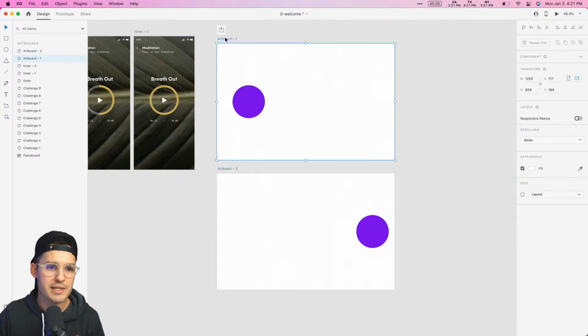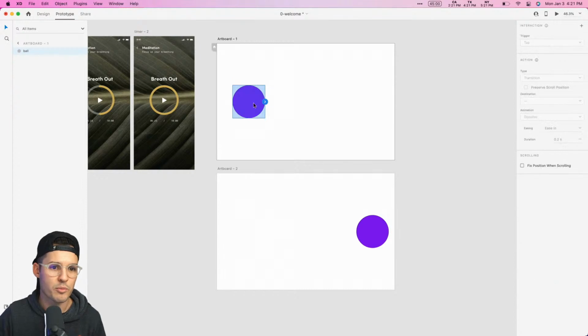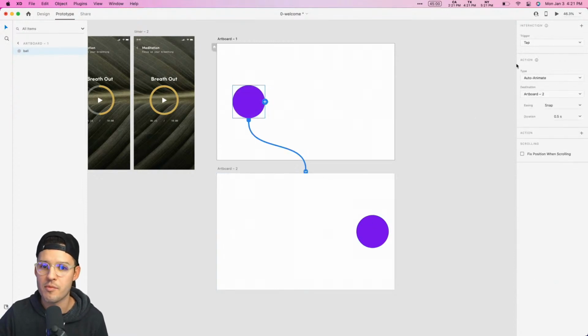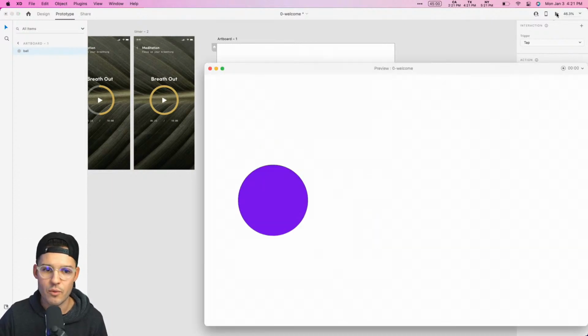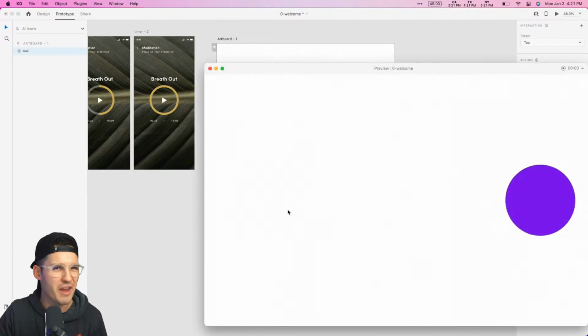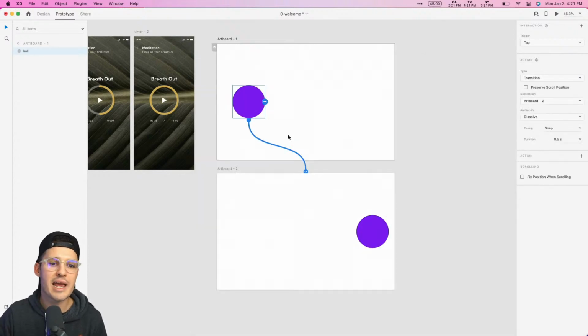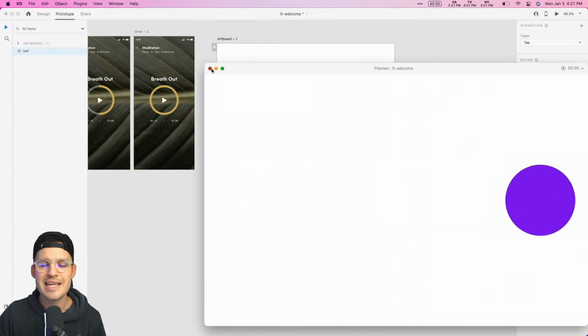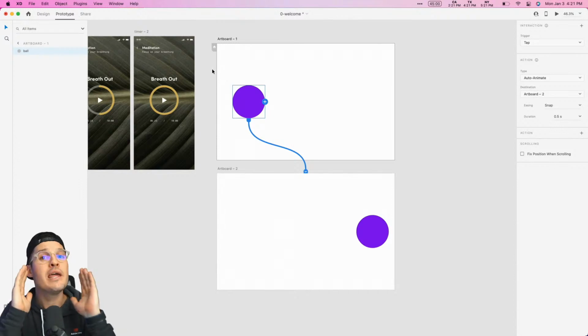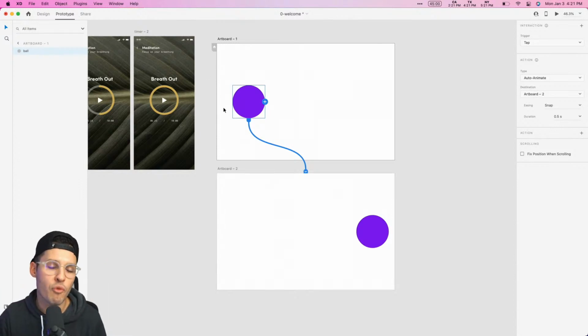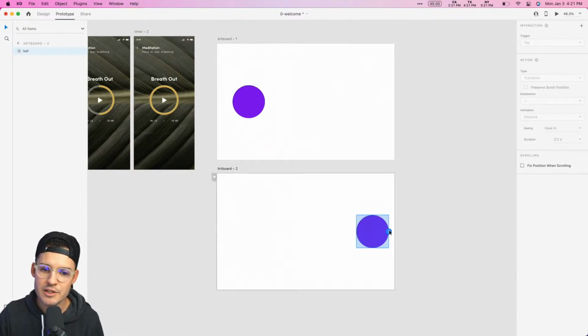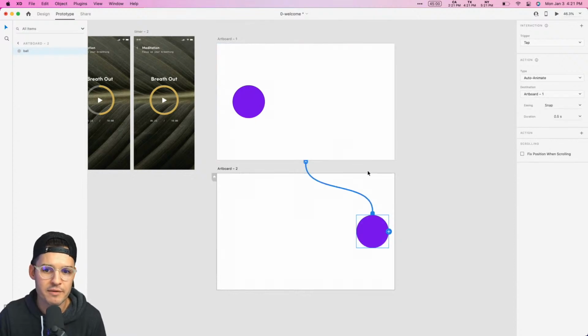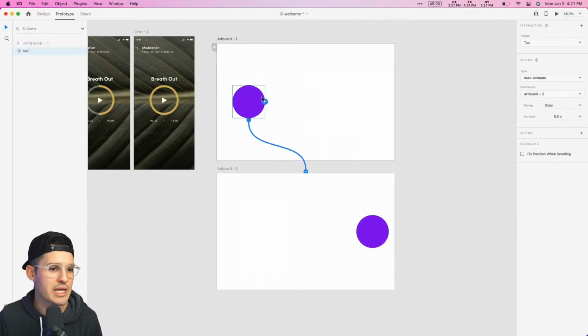Now, if we were to do a basic transition, for instance, we head to our prototype tab, we say when we tap on the ball, it's going to transition over. Okay, when we do that, it's just going to do a fade, right? But if we select our tap trigger again and say auto-animate, that's when we get the spiciness of taking that element and actually moving it over. Now, here's a few key tips for your auto-animating. Let's do the same thing. We'll link it back so we can have a little bit of fun. It's got a snappy animation on it with the easing.